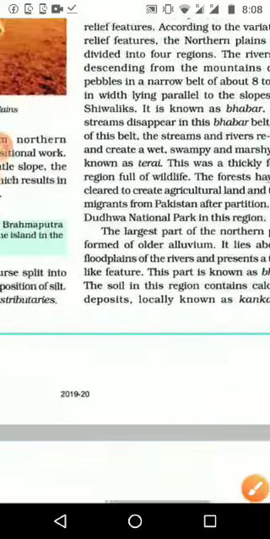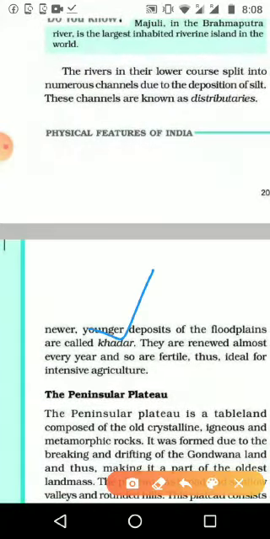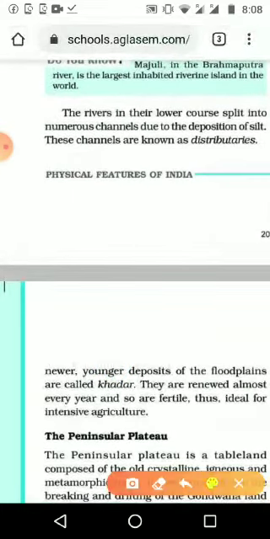First one is Babar. Only the names we are going to study. Babar first, second one is Terai, and third one is Bangar, and in that area the soil is known as Kangar, and the fourth one is Khadar. So we divide according to the region. First one we can say is the pebble area, and we can make drawings like this.